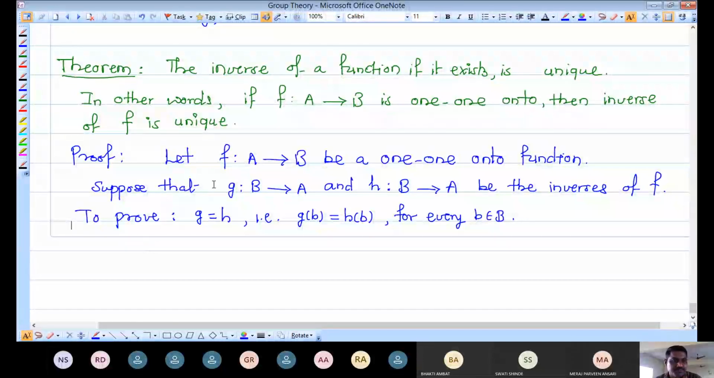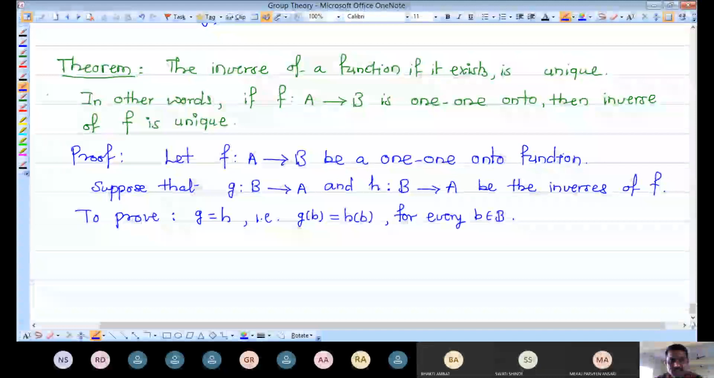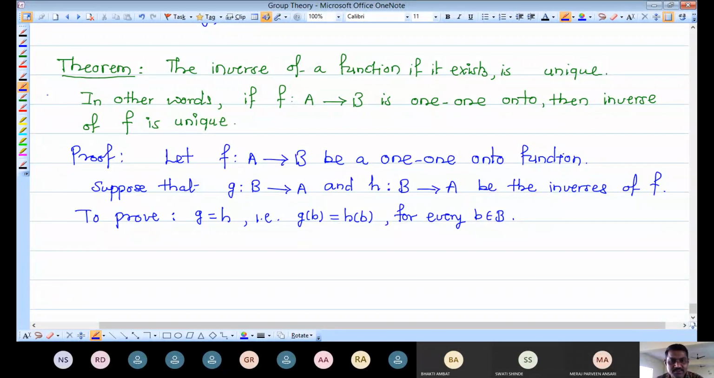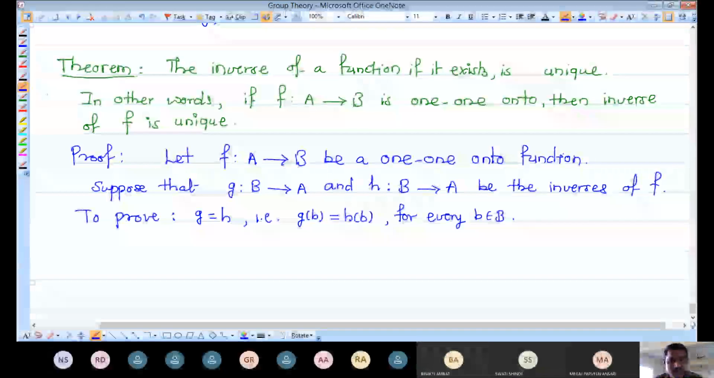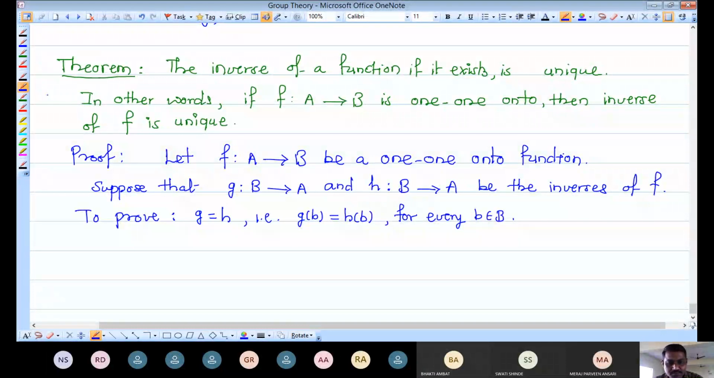And already we defined that when we say that two mappings are equal, they must be defined on the same domain, and the codomain must be the same for these two mappings, and for each element in the first set, the images should be equal under both the mappings. Then in that case we can say that g and h are equal mappings. That means we have to prove g of b is equal to h of b.